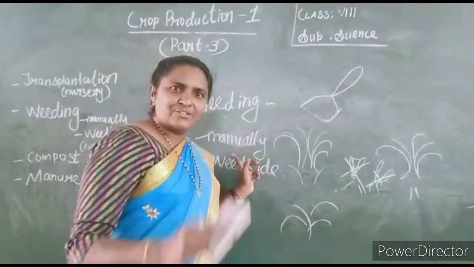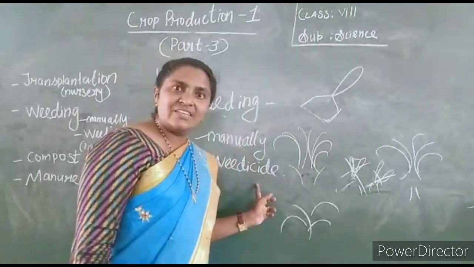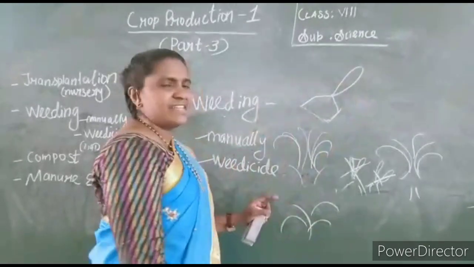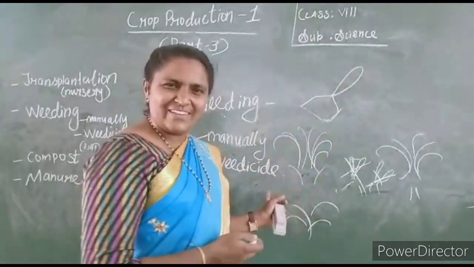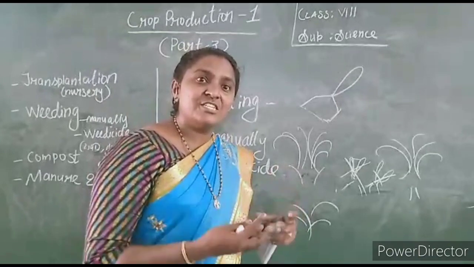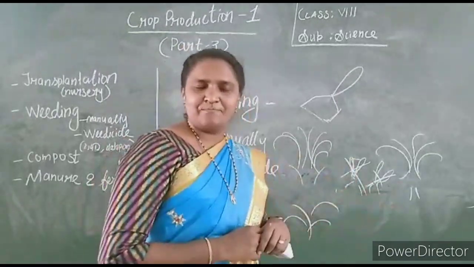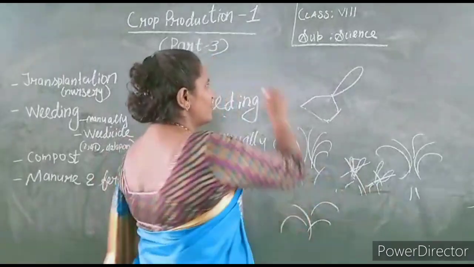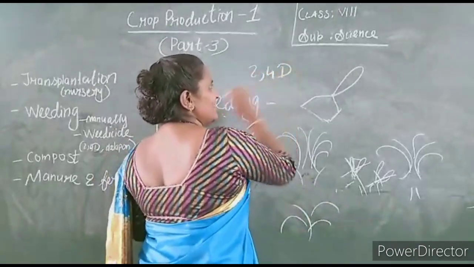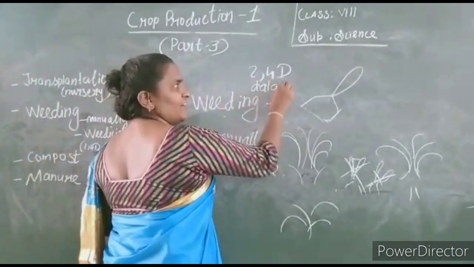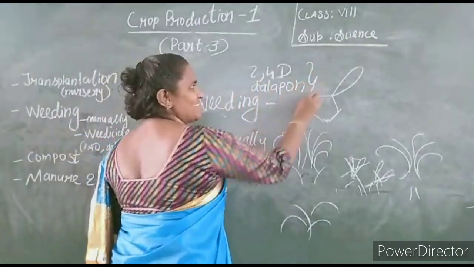How will you remove them? By two methods, manually and using weedicide. Manually means you have to remove the plant with your hand. Weedicide means some chemicals. What is weedicide? It is a chemical which is used to remove the unwanted plants. What are the chemicals? 2,4-D. And what is another example? Dalapon. These are the chemicals.